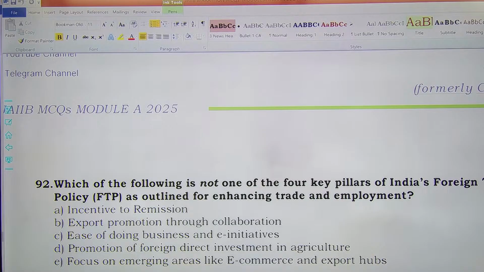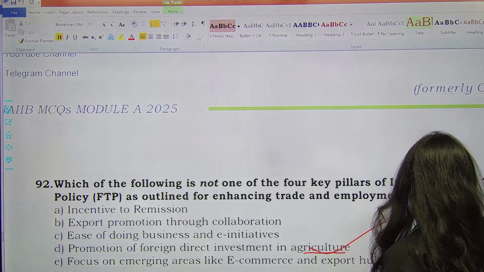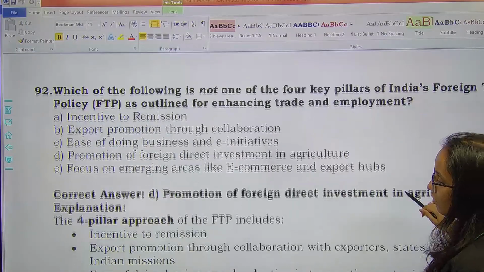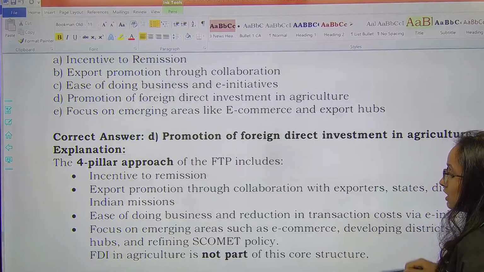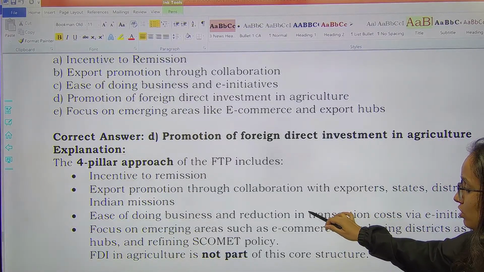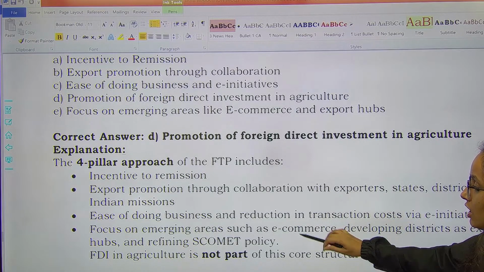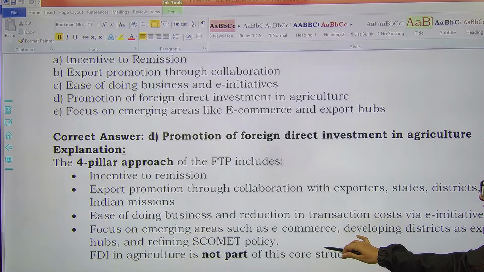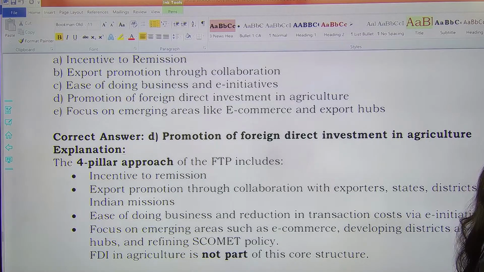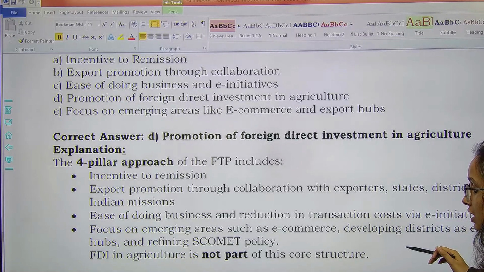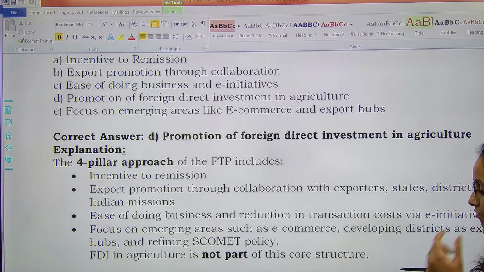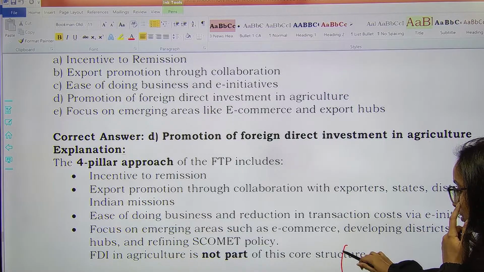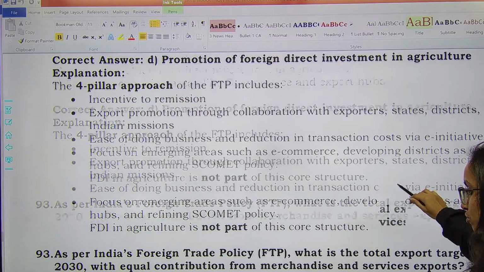If you look at the 4 pillars, it is incentive to remission, export promotion through collaboration with exporters, ease of doing business and reduction in transaction cost, focus on emerging areas like e-commerce, developing districts as export hubs, and etc. While FDI in agriculture is not one of the pillar approach.